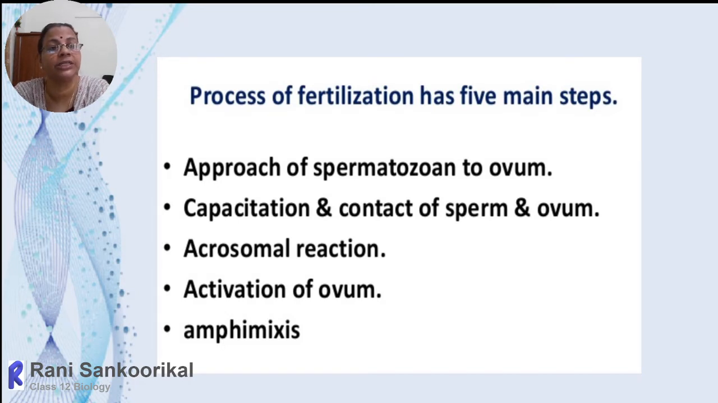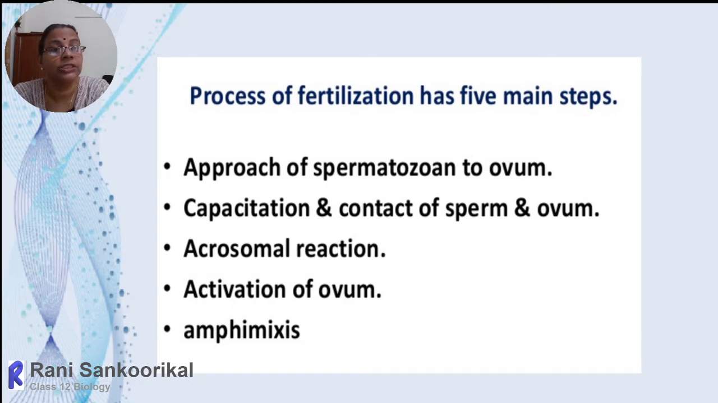The corona penetrating enzyme can dissolve the surrounding follicular cells, which have a radiating appearance, hence they are called corona radiata. These cells are cemented with the help of a cementing substance, and that cementing substance will be dissolved by the corona penetrating enzyme. At the same time, the ova itself is surrounded by a glycoproteinaceous layer called the zona pellucida, and this zona pellucida also will be dissolved with the help of acrosome secretions.